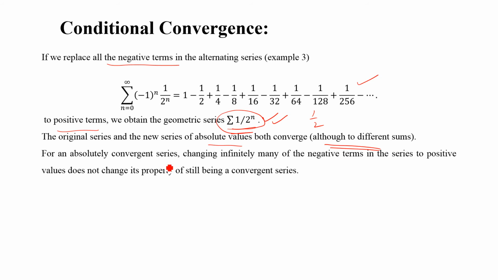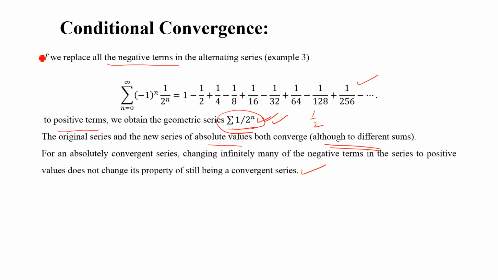For an absolutely convergent series, changing infinitely many of the negative terms in the series to positive values does not change its property of being a convergent series. So this is an absolutely convergent series, and we have changed infinitely many negative terms to positive values, and it does not change the property of still being a convergent series, right?